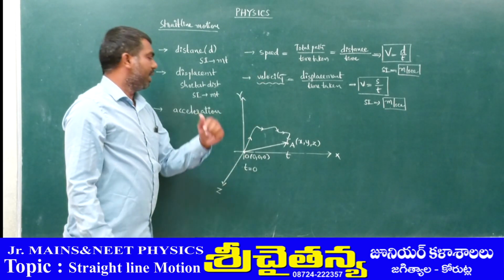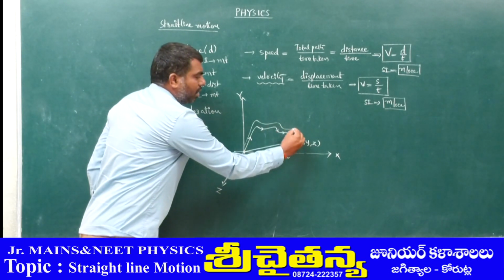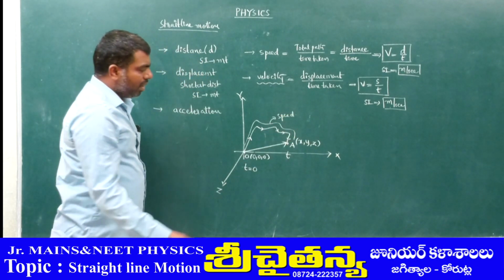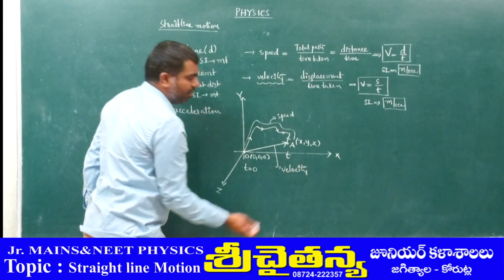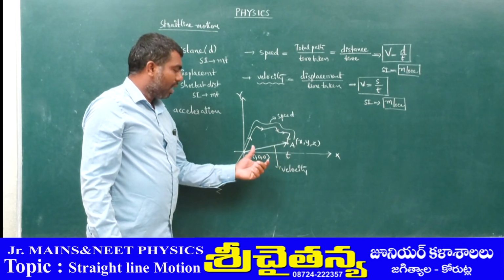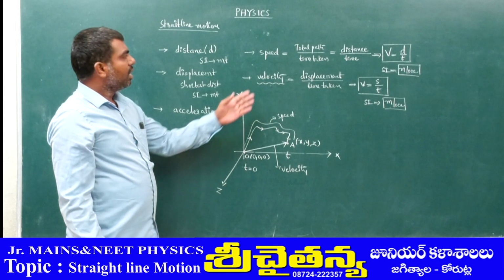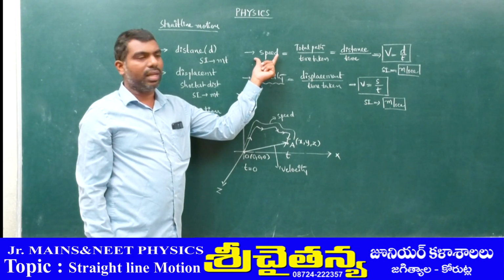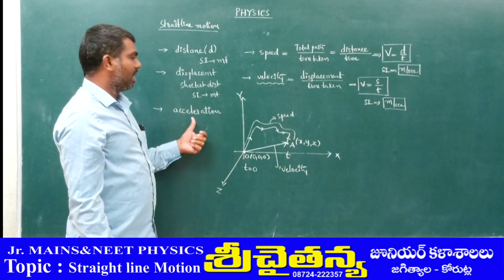And for these two, related to them, we have acceleration. In this path, the body has speed because path length upon time is speed. In this one, it has velocity because shortest length divided by time is velocity. But of course, this much path length has taken some time, and this much path length again took some time. In both cases, the speed is again measured with respect to time. Similarly, the velocity is again measured with respect to time, that is called acceleration.